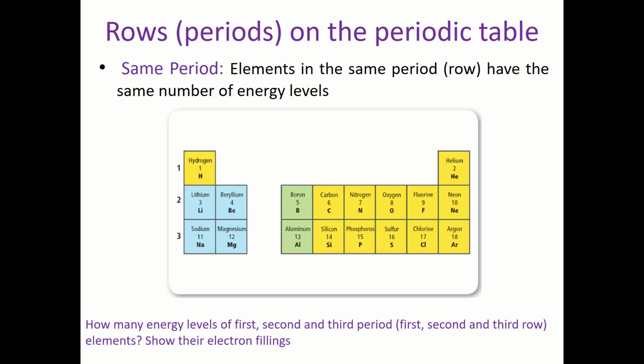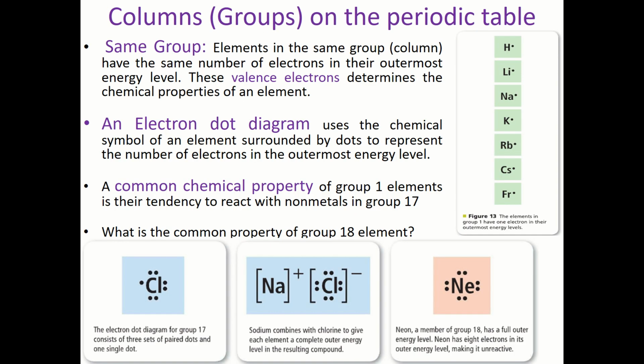Now, this takes us to a definition of something called the dot diagram, or electron dot diagram. So you can see here in this picture that we have those elements of group number 1, and each one has 1 dot at the top. Now, what does this 1 dot mean? It means the number of electrons at the outermost orbit. So what does that mean? That hydrogen, lithium, sodium, potassium, rubidium, cesium, and francium all have 1 electron at their outermost orbit.